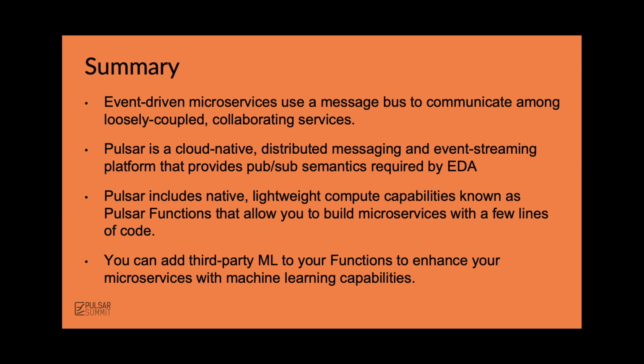Pulsar also includes a native lightweight compute engine known as Pulsar Functions that allow you to easily build microservices with a few lines of code that follow the event-driven pattern. And last but not least, we showed you how you can easily incorporate third-party machine learning libraries into your functions to enhance these microservices with machine learning capabilities.